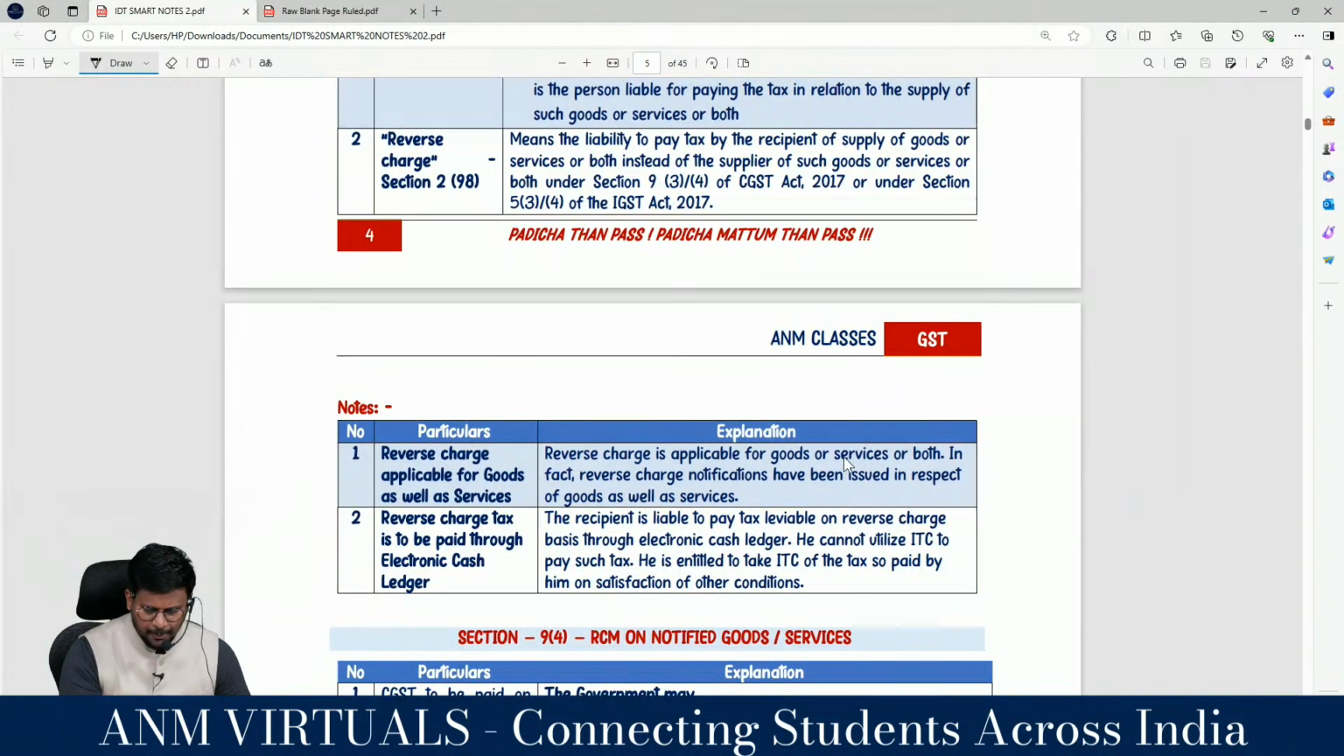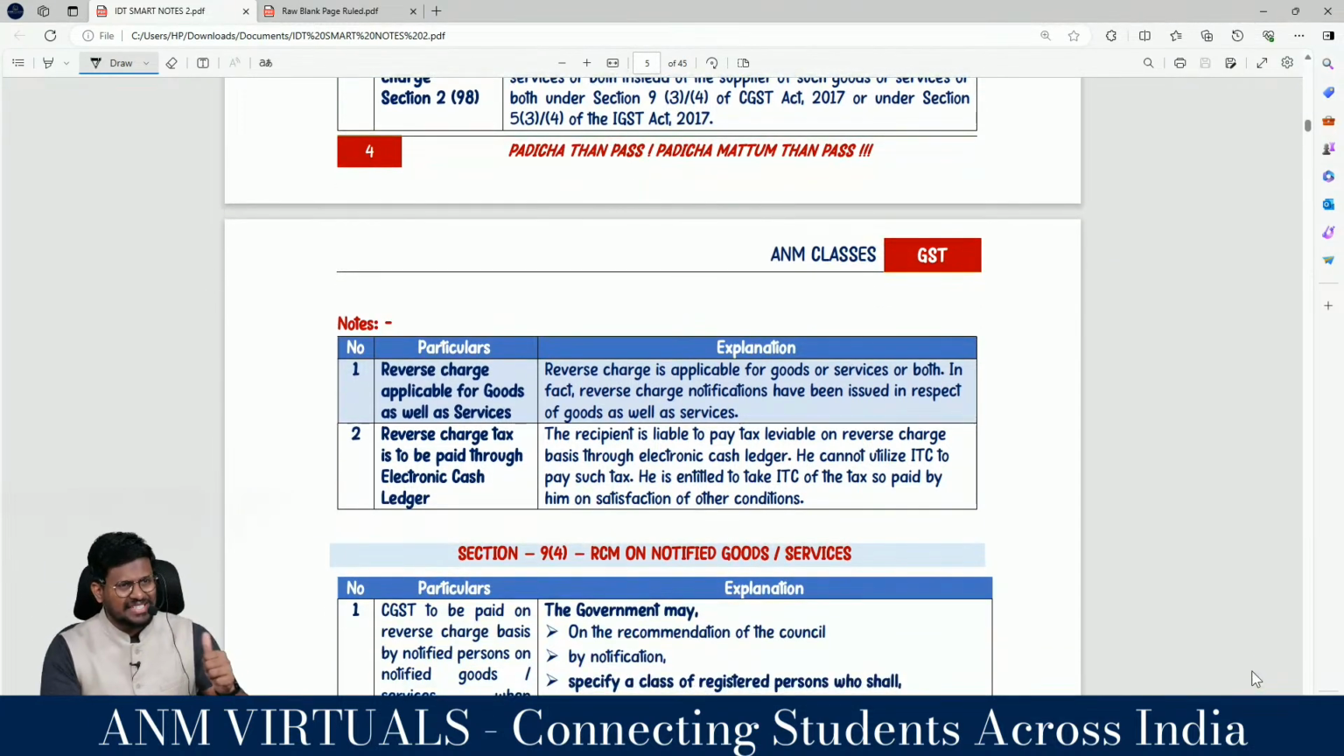So reverse charge is applicable for both goods and services. Reverse charge is there for goods as well as services. In fact, reverse charge notification has been issued in respect of goods as well as services. Services, girls, correct? Yes, sir. Goods, cashew nut, tendu leaves, all those things. That notification you have to connect.